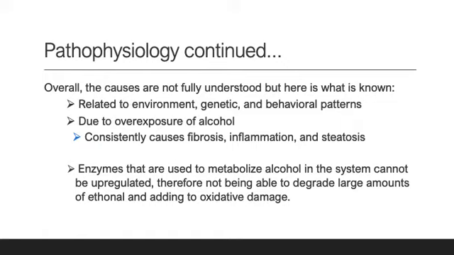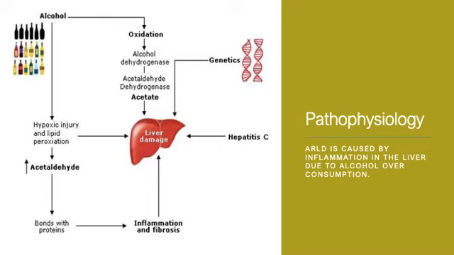Also, enzymes that are used to metabolize alcohol within the system cannot be upregulated. So, that upregulation means that it cannot handle the large amounts of alcohol that come with binge drinking. So, that does cause oxidative damage to the liver. So, the liver is not able to degrade large amounts of alcohol or that ethanol. Here's a chart showing that. So, increased alcohol intake will cause oxidation, which leads to the production of an acetate. Other factors, again, are genetics, hep C, and then that inflammation, fibrosis leading to cirrhosis, so just further damage of the liver.